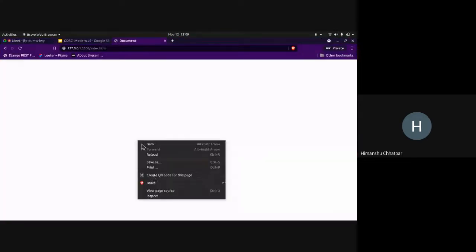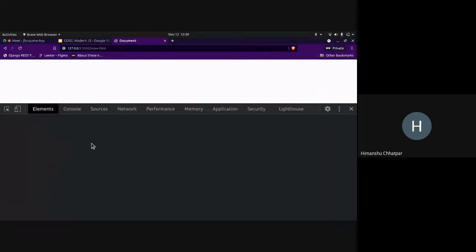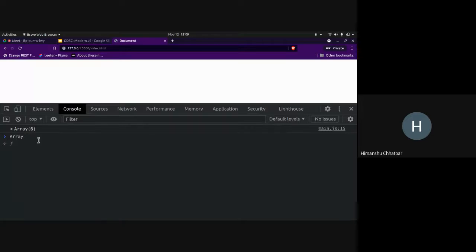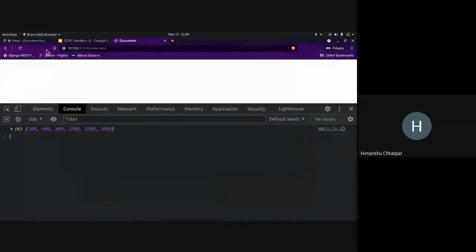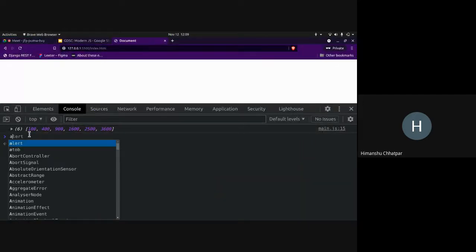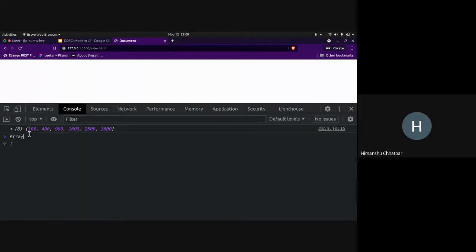So to prove this, I can go inspect. I can do array dot my map. Array dot prototype dot my map.